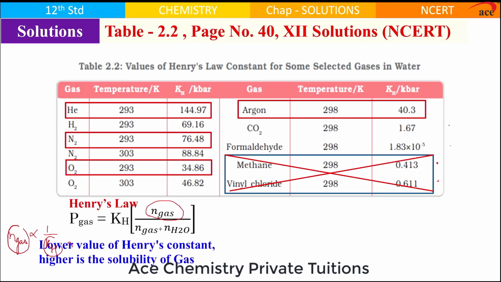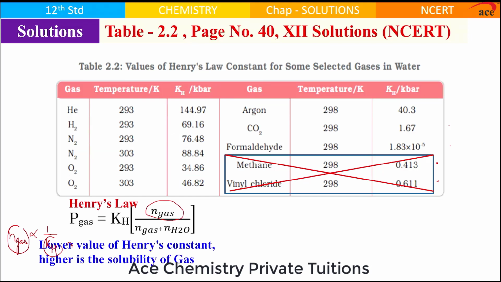Now, if you compare helium, nitrogen, oxygen and argon, you will find oxygen's Henry's constant is lowest. That means oxygen is the most soluble, followed by argon, followed by nitrogen, followed by helium, with the highlighted data. So, oxygen is most soluble because of the lower KH value.